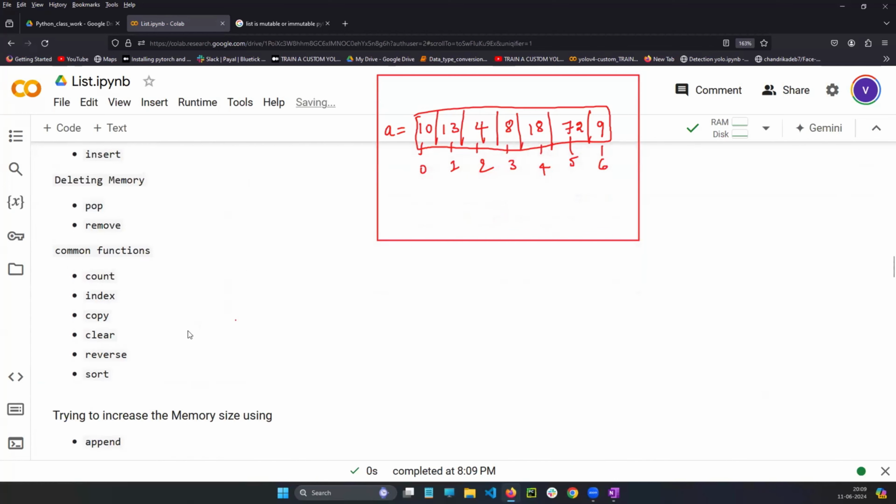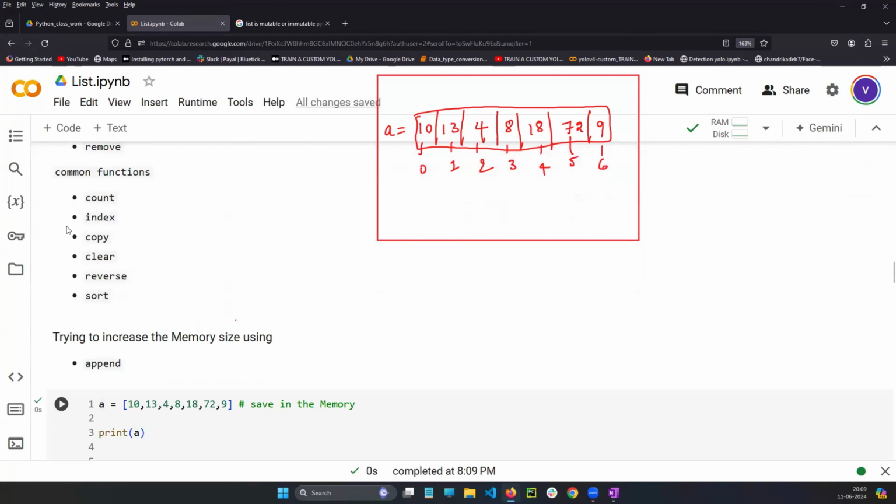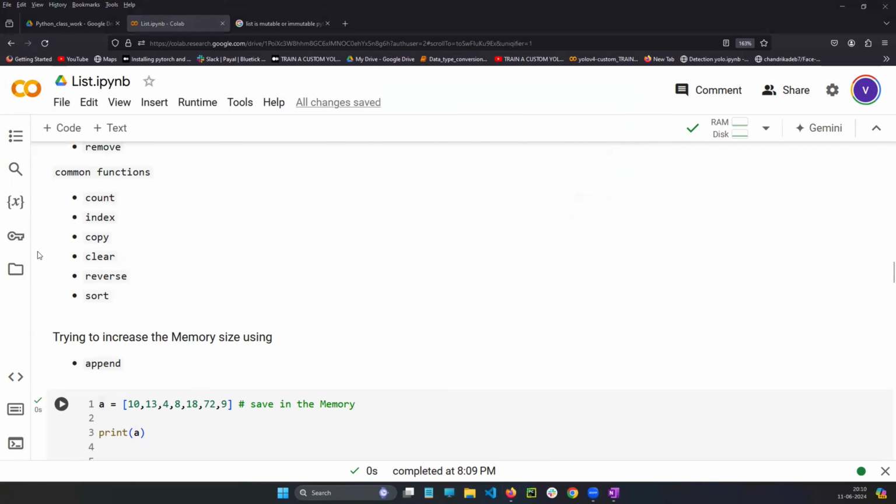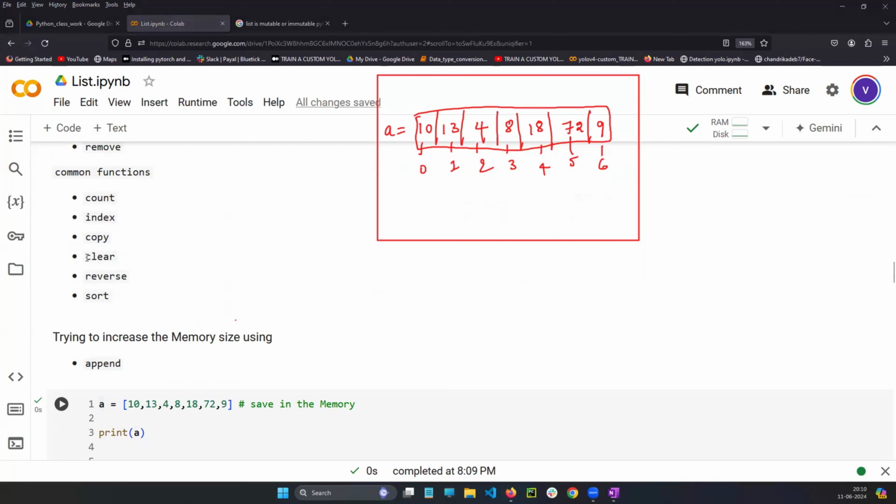Okay. There are two more built-in functions, which are interview questions. Copy and clear. First, let's discuss about clear. Then I will go with the copy. Okay.